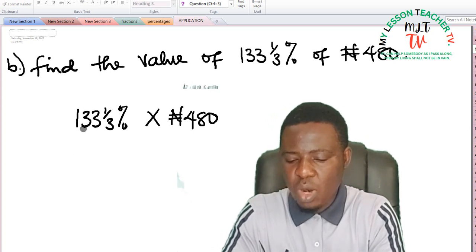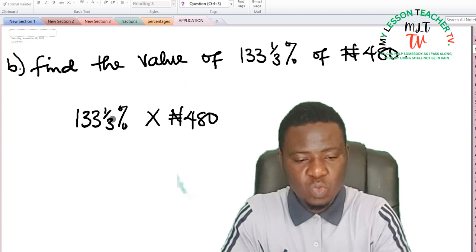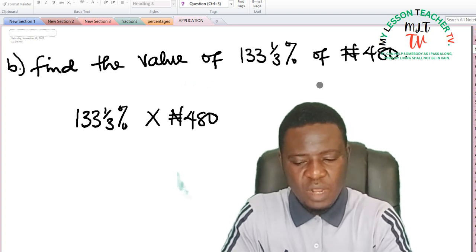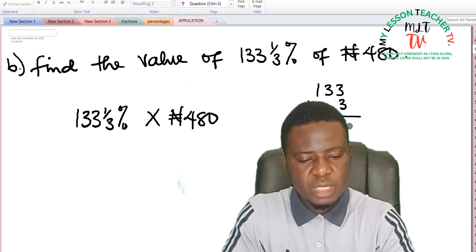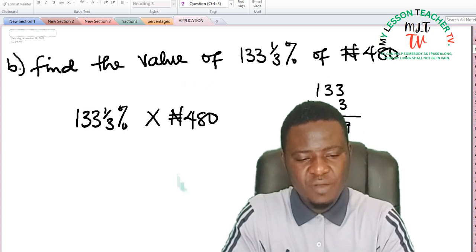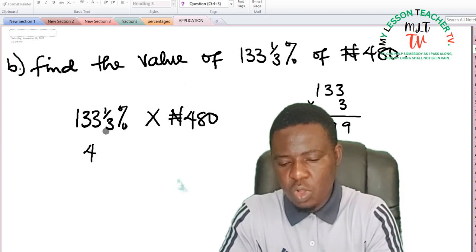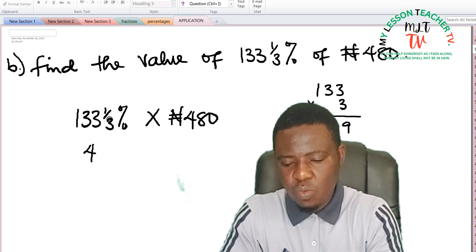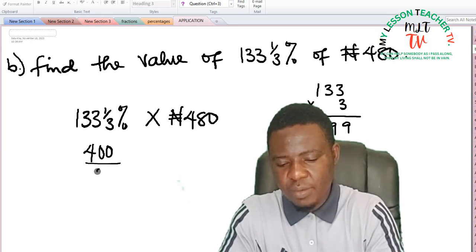I'll multiply 133 times 3 plus 1. So if you do that, you have 133 times 3, which is 399. 399 plus 1 is 400. So 133 1/3% is 400 divided by 3.